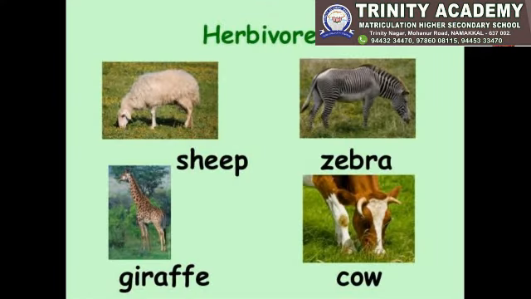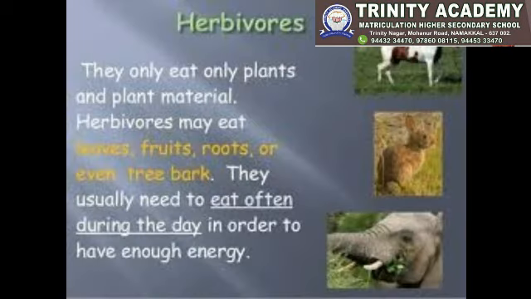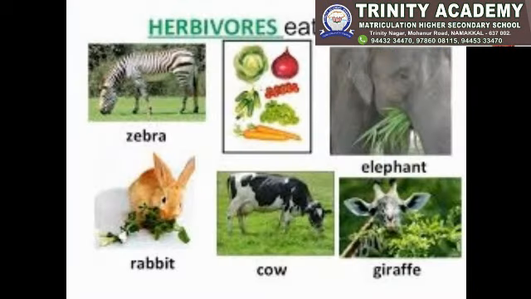First one is herbivores. Plant eating animals are called herbivores. Example, sheep, zebra, giraffe and cow. They have sharp biting and strong grinding teeth. They have long and strong legs to travel long distances in search of food.